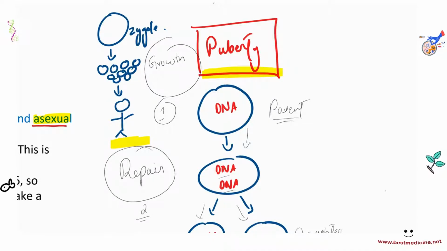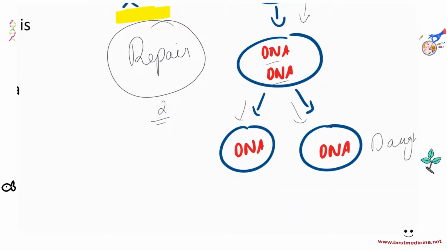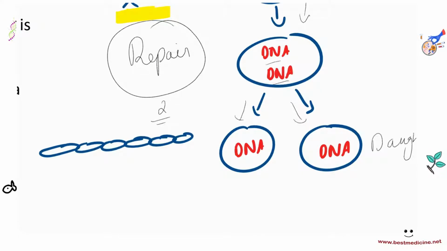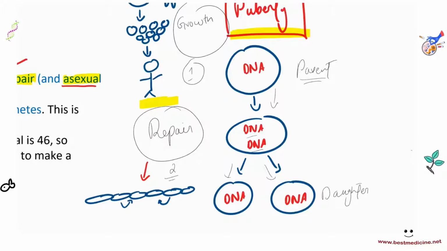So for example, somebody gets injured. Maybe they get a scratch on their arm and some skin cells erode off. So for example, let's draw some cells here. Here's a couple of cells, and then let's say you get an injury here, and then these two cells are gone. So if these two cells are gone, let's remove them. You've got to get cells here again. So this cell will probably divide, and this cell will divide, and you get two cells here. Okay? And that's how repair would work. So this is mitosis. Mitosis is identical cell division in which the amount of DNA as we go from parent cell to the daughter cell is maintained, right?